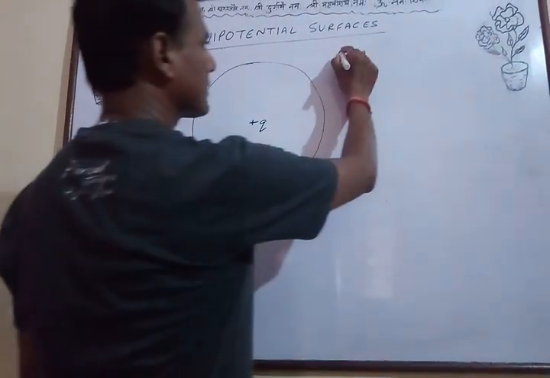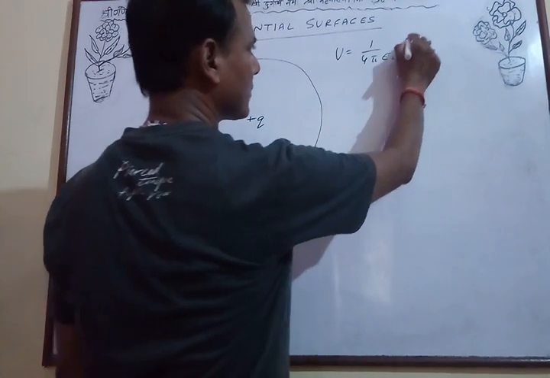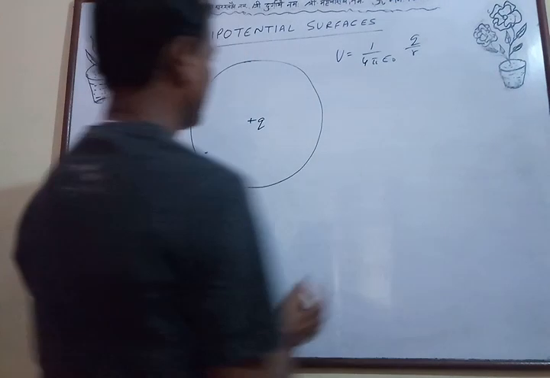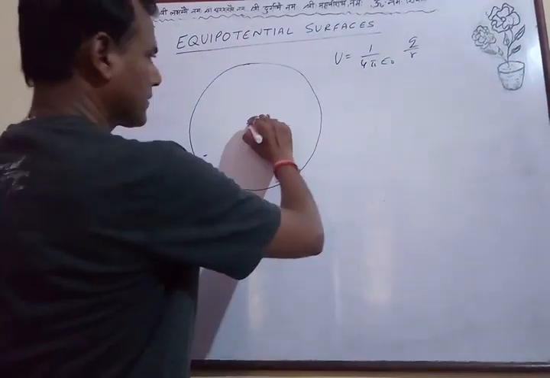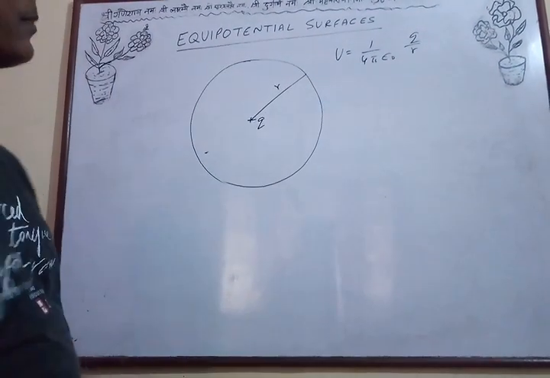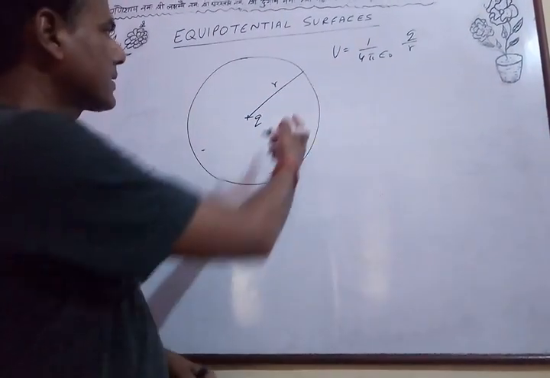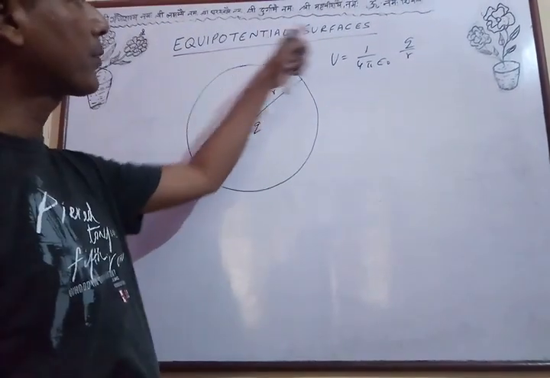This is V = 1 upon 4 pi epsilon 0 q by r. Now this charge is at the center, and I have drawn a sphere of radius r. At all the points of the surface the potential will be this only. So therefore this surface of sphere is an example of equipotential surfaces.